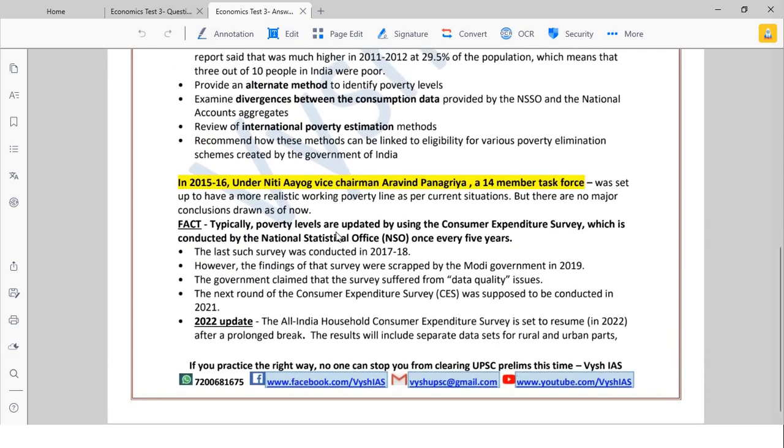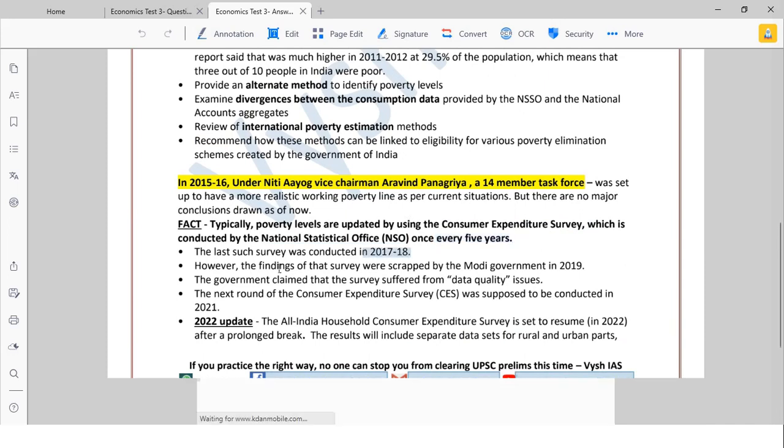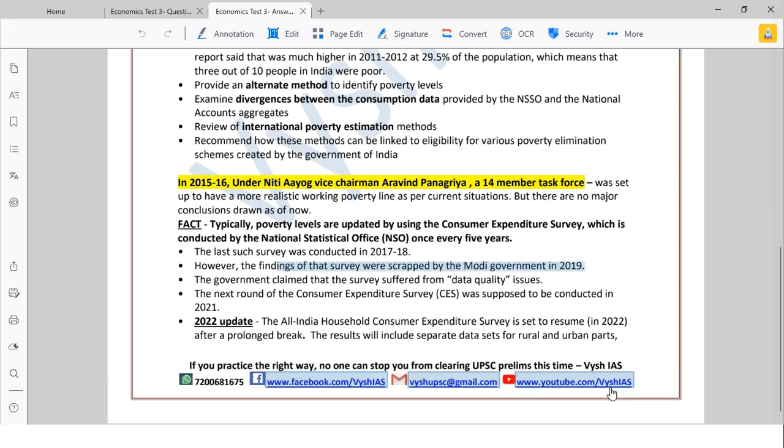Now, typically, poverty lines are updated using the Consumer Expenditure Survey, which is conducted by the National Statistics Office once every 5 years. So every 5 years they keep updating. The last survey happened in 2017-18, and based on that only they do. And this actually the Modi government scrapped. They did not like this old method of calculating all these things. The government told there are data quality issues.